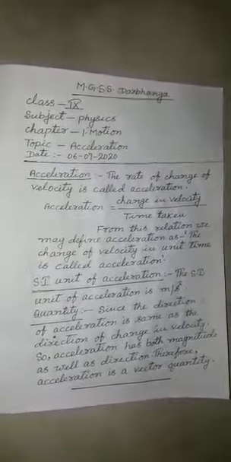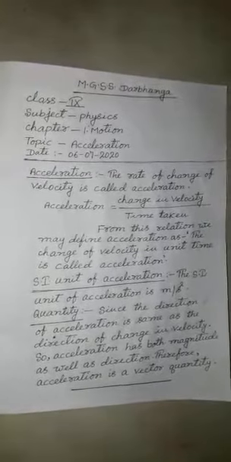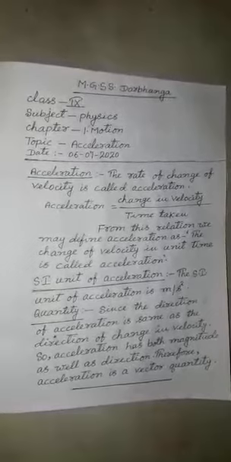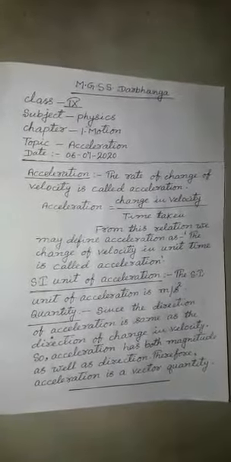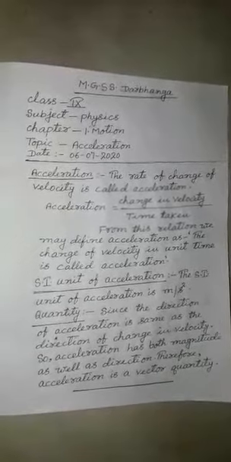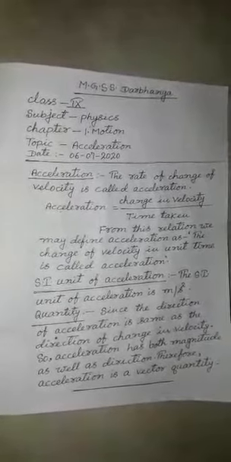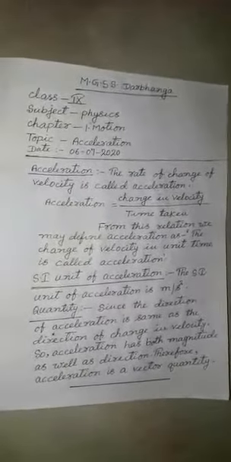From this definition, we may interrelate acceleration, change in velocity and time. Acceleration is equal to change in velocity divided by time taken.